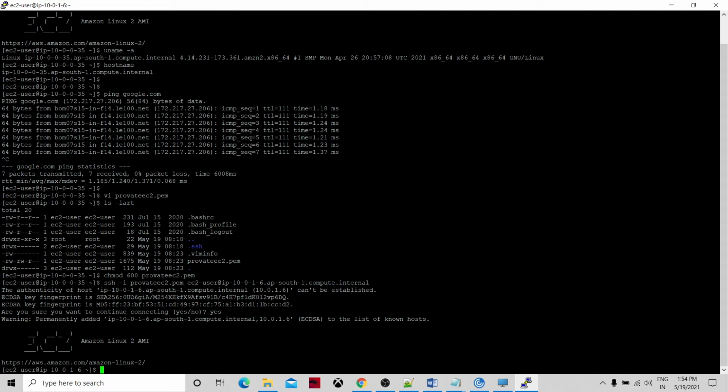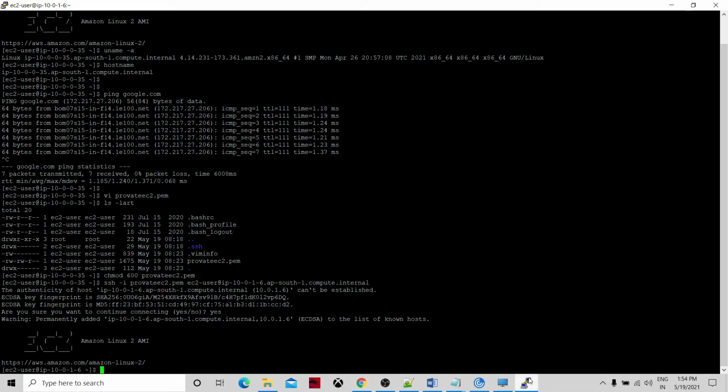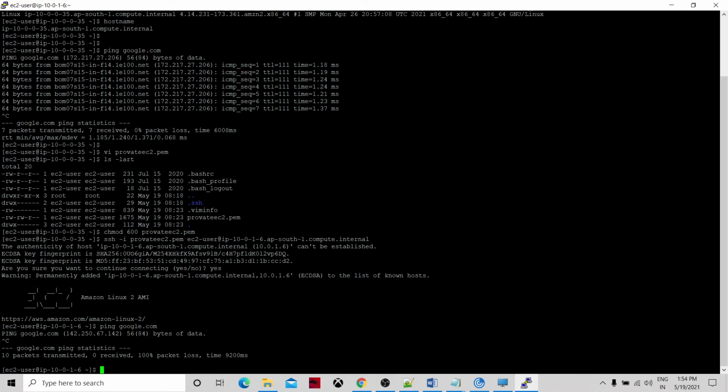So we have gone from 10.0.0.35 to 10.0.1.6. So if you look at the addresses, see 10.0.1.6, this is a private machine address. Okay, so let's go ahead and see whether my internet is working or not, I mean, whether we are able to connect or not. See, this command I have run, ping google.com, nothing is happening. Therefore, it means we are not able to connect.